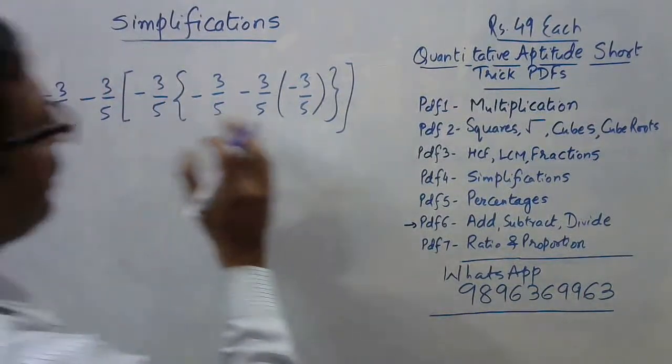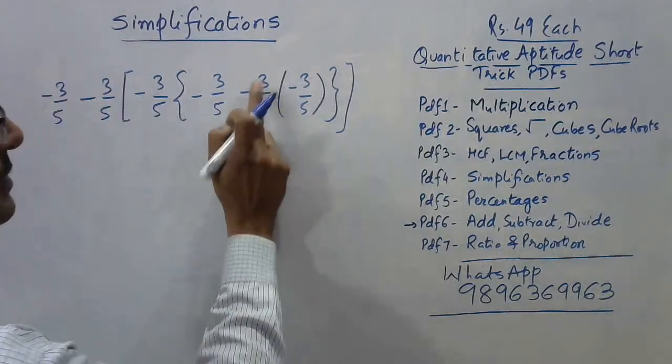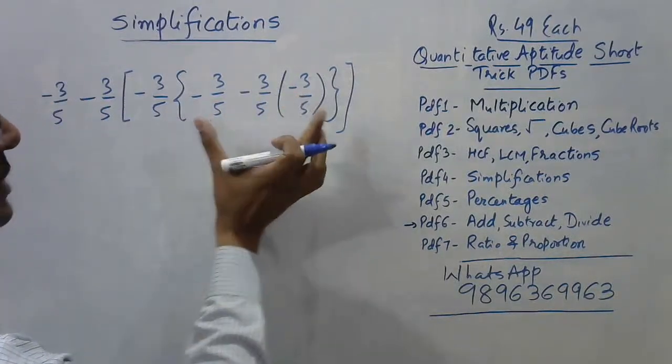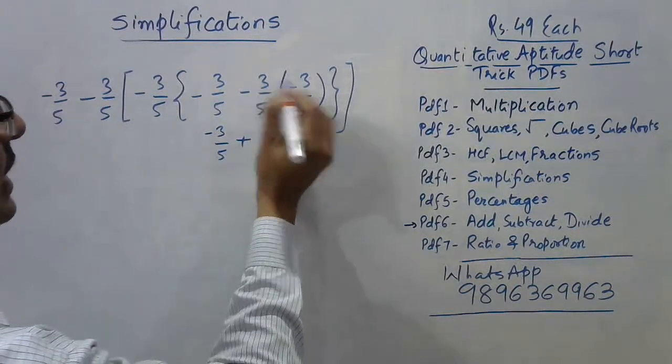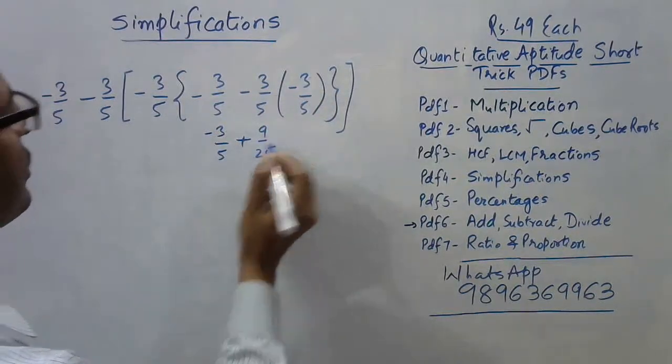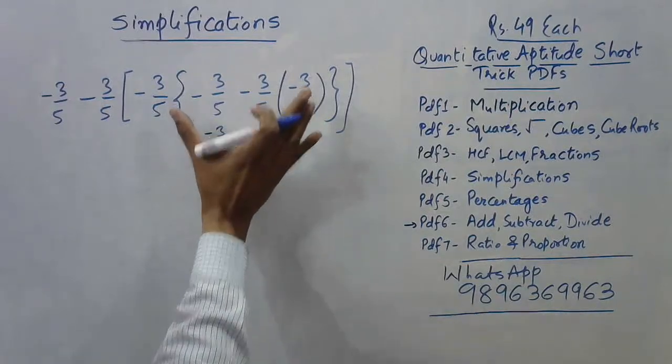Okay, let's see. Now see, these two are actually multiplied. This minus 3 by 5 is multiplied by this. So I'll solve this part first. So this is minus 3 by 5, minus minus plus, and 9 by 25. So this is what comes in the curly bracket.